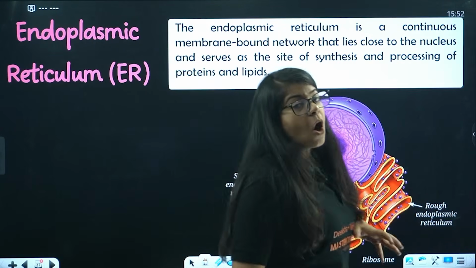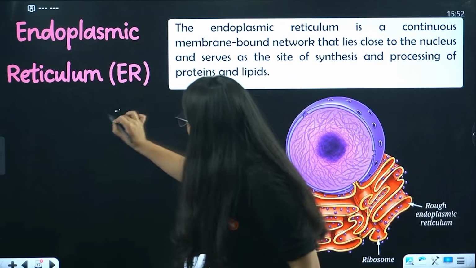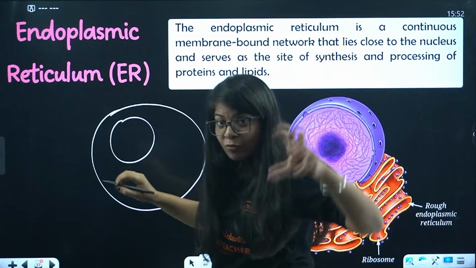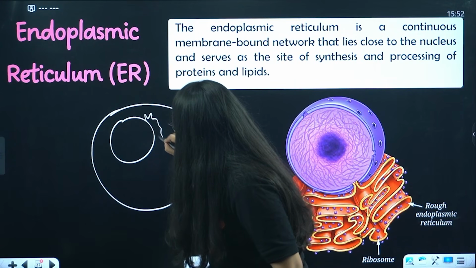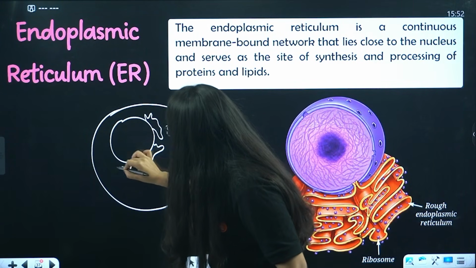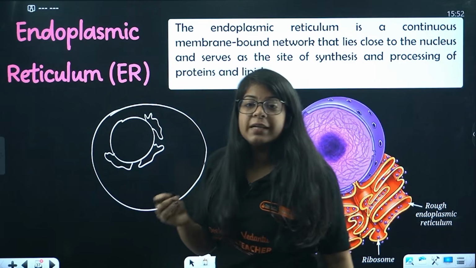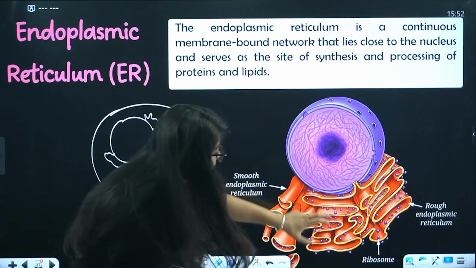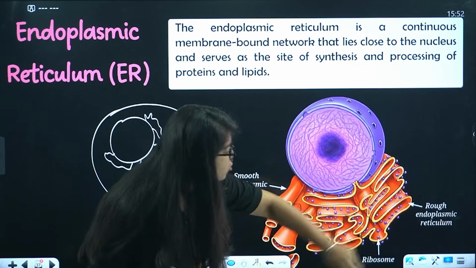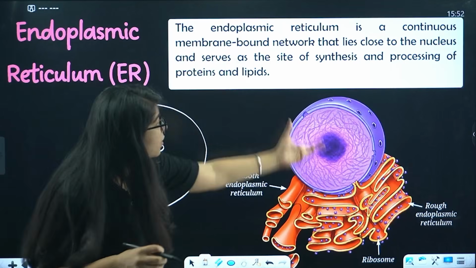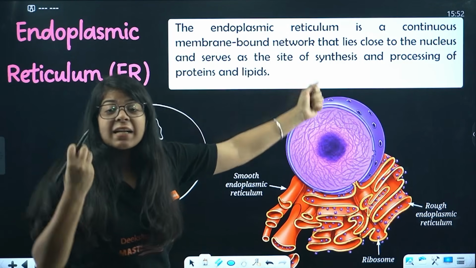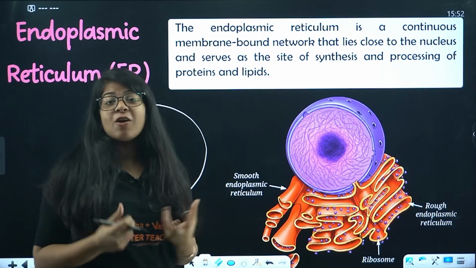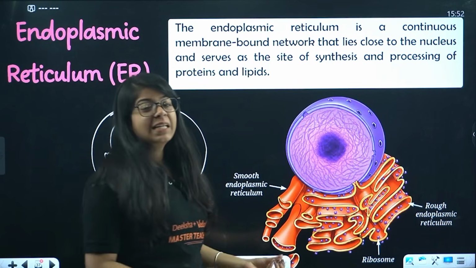Now, see, this is your cell, this is your nucleus. On the boundary of the nucleus you have some cell organelles like these, called endoplasmic reticulum. What is the endoplasmic reticulum? These are round membranes in a network. It is a membrane-bound network that lies close to the nucleus and serves as the site of synthesis and processing of proteins and lipids.